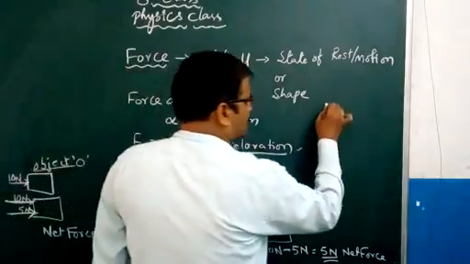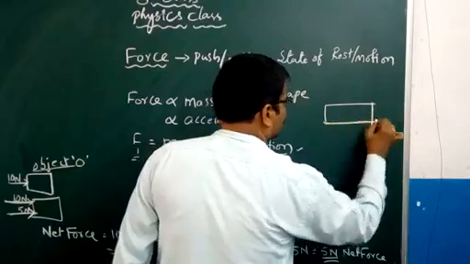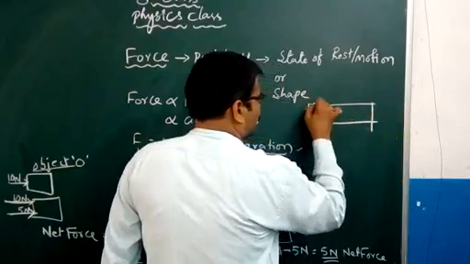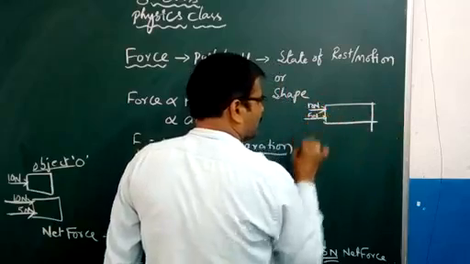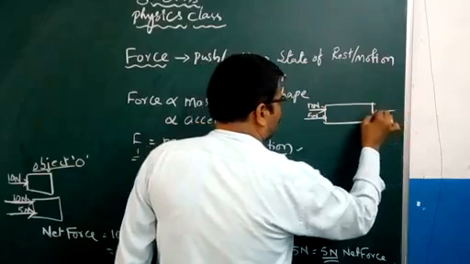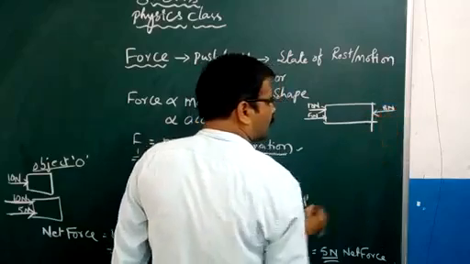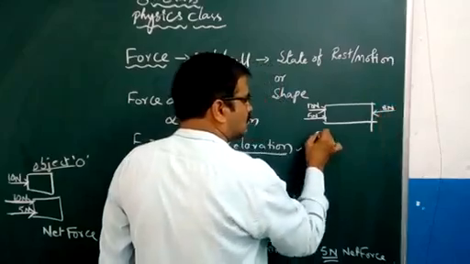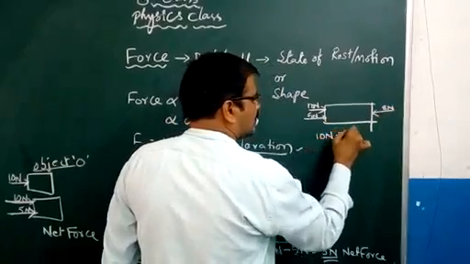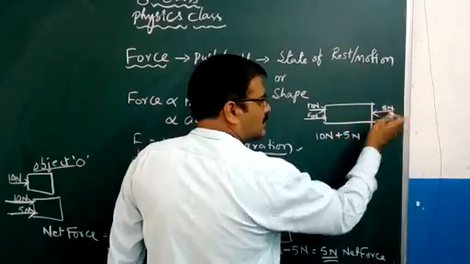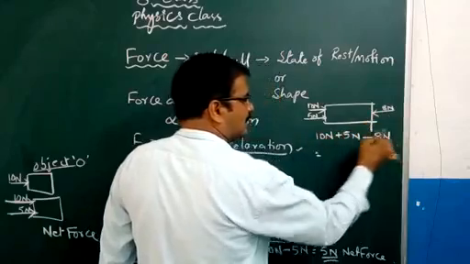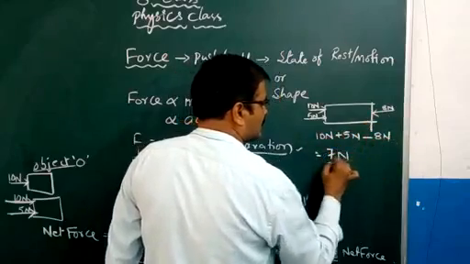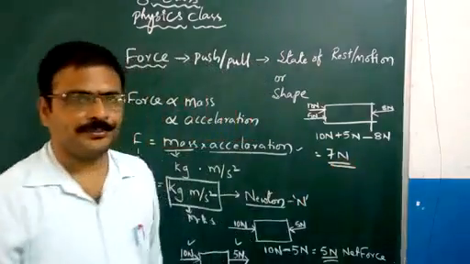Similarly, if you take another object where 10 newtons of force is applied over here, 5 newtons of force is applied over here, and one of your friends is applying 8 newtons of force in the opposite direction. So 10 newtons plus 5 newtons, and in the opposite direction, minus 8 newtons. So 15 minus 8 is 7 newtons, the net force acting on the body.